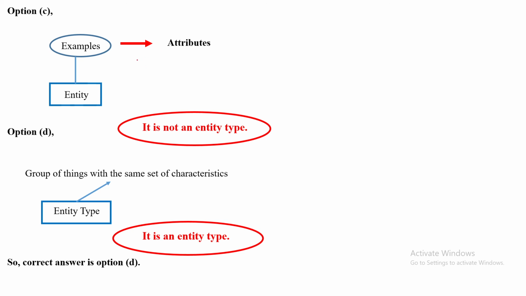We are collecting the data, and whenever we collect data, that comes in the attributes. So it is also not an entity type. Option D, a group of things with the same set of characteristics, that means the same set of attributes. So it is an entity type. The correct option is option D.